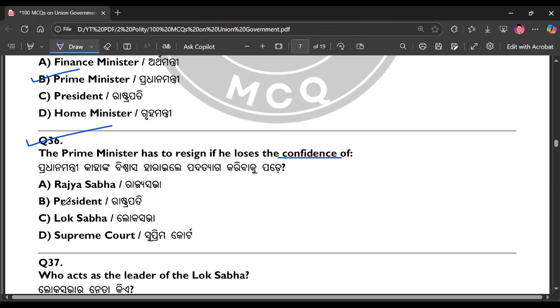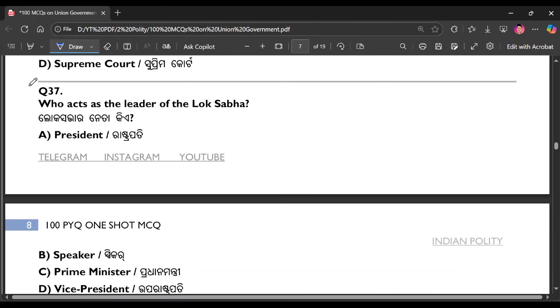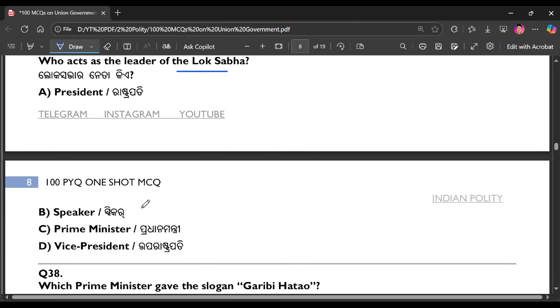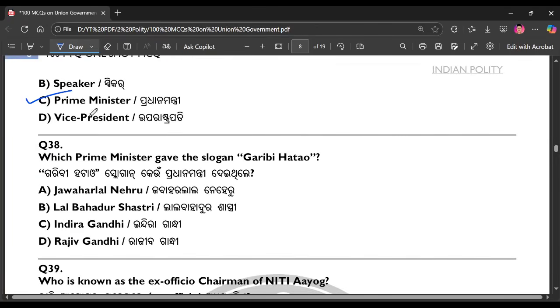The right answer is option number C. Question number 37. Who act as the leader of the Lok Sabha? The right answer is option number C. Question number 38. Which prime minister gave the slogan Garibi Hatao? The right answer is option number C, Indira Gandhi.